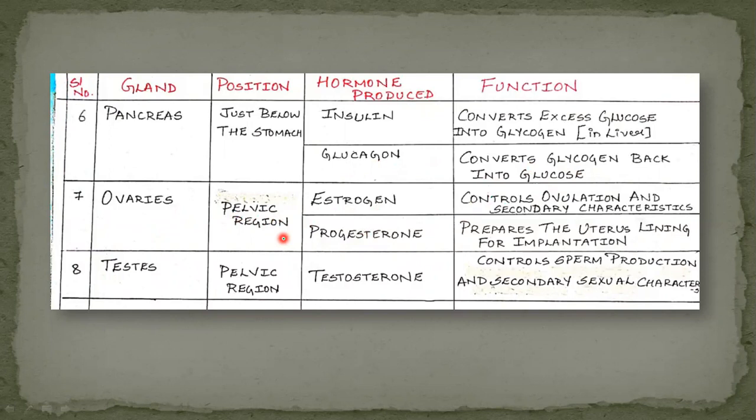Function of estrogen is to control the development of female sex organs and even help in the secondary characteristic development. And the next hormone is progesterone. This hormone controls uterus changes in the menstrual cycle and also helps in the maintenance of pregnancy by preparing the uterus lining for implantation. Implantation is nothing but embedding of the embryo in the uterus. This is controlled by the progesterone hormone secreted by the ovaries.